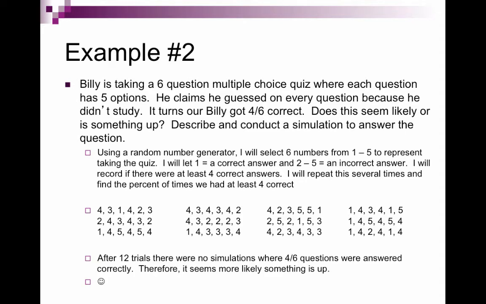So my conclusion would then be, after the 12 trials, there were no simulations where 4 out of 6 questions were answered correctly. Therefore, it seems like something is up. So you do need to answer the question that was asked. It asked us, does this seem likely or not? And no, this does not seem likely. So he either studied, or cheated, or had background information, or something.